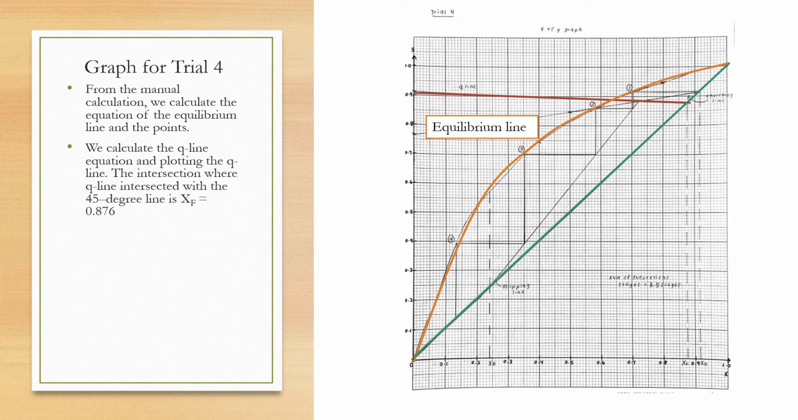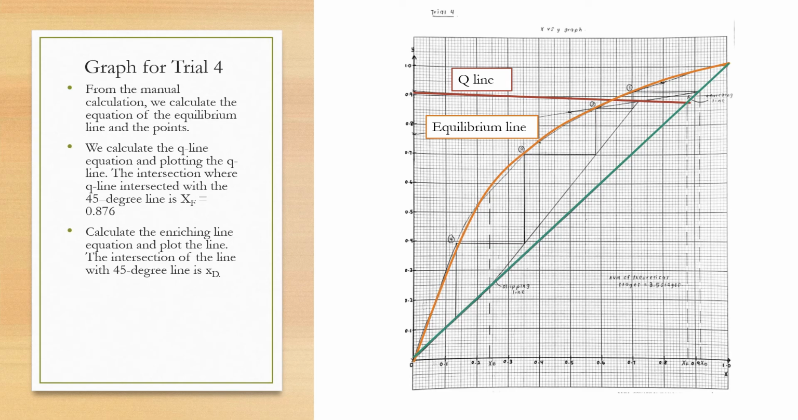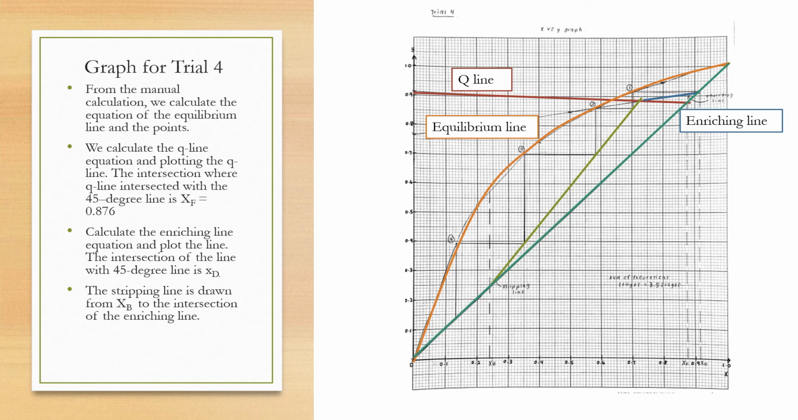The intersection point shows the mole fraction of methanol in the feed stage. Next, we calculate the enriching line equation and plot the enriching line. The enriching line starts at XD, which is the mole fraction of methanol at the distillate stage, at stream 11, and we stop the line at the Q line, so it forms an intersection between the enriching line and the Q line. And we connect the intersection of the enriching line with XB. XB is the mole fraction of methanol at the bottom stage, which is at stream 12.